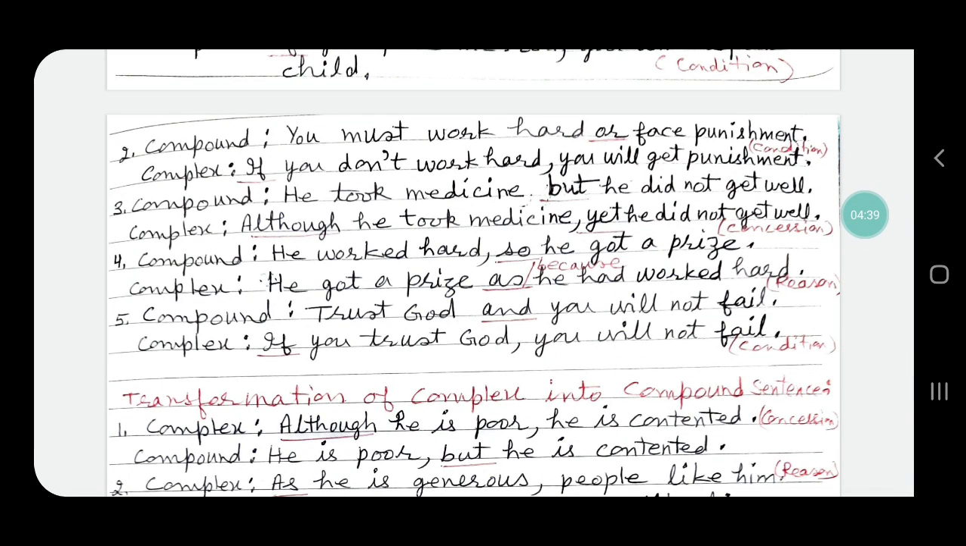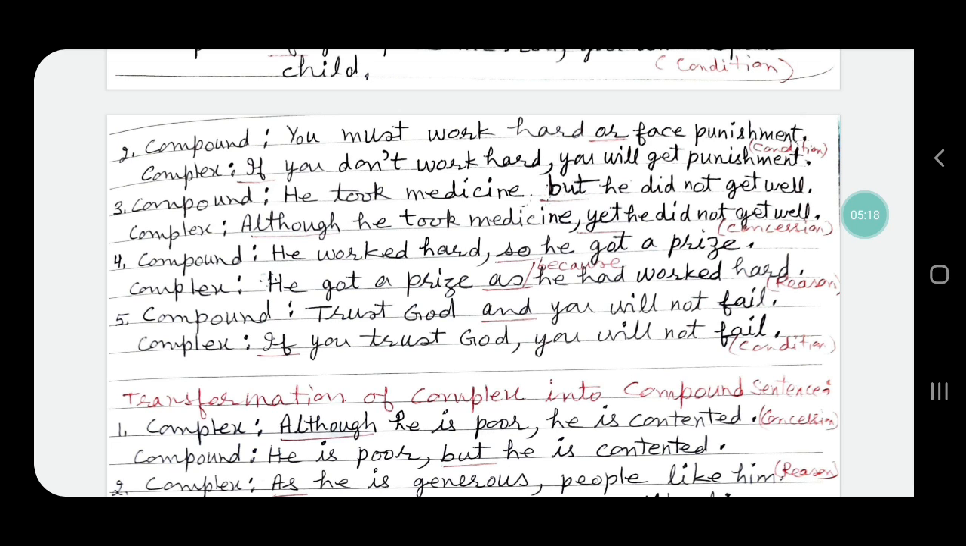Sentence number 2, compound sentence is, you must work hard or face punishment. The complex sentence will become, if you don't work hard, you will get punishment. Sentence number 3, compound sentence is, he took medicine but he did not get well. We have to eliminate but and substitute it with some clause, and here adverbial clause of concession will be added. Although he took medicine, yet he did not get well.